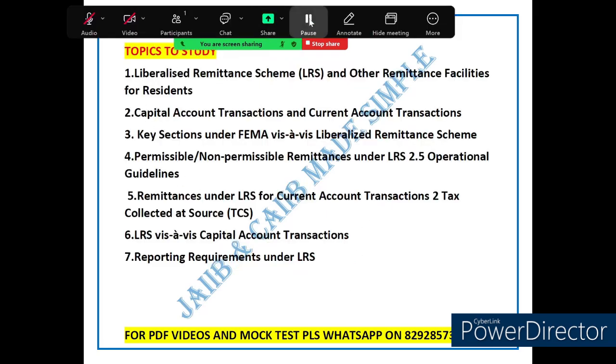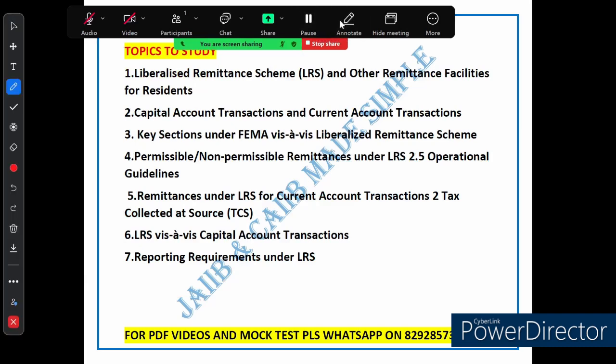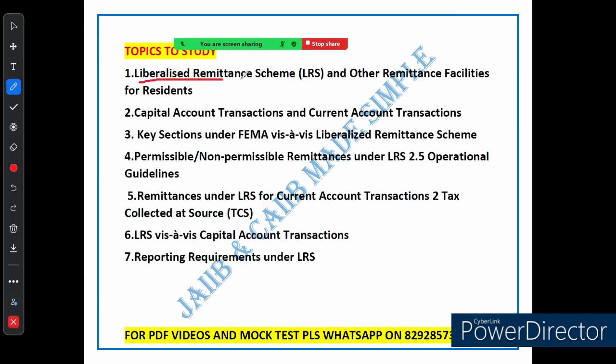So in unit 2, these are the topics we are going to study. The first thing we will see is what is LRS, the liberalized remittance scheme, and other remittance facility for residents. The second is capital account and current account transaction. The third is the key sections under FEMA, the Foreign Exchange Management Act, vis-a-vis the liberalized remittance scheme. The fourth is permissible and non-permissible remittance under LRS, and the fifth is operational guidelines.